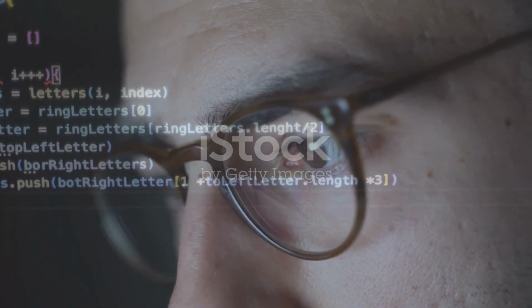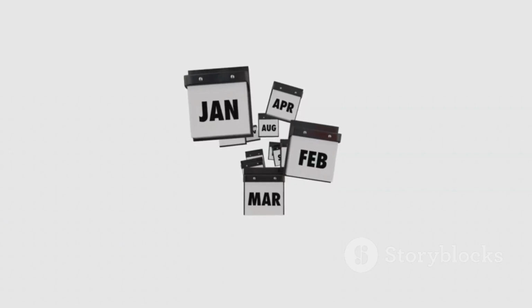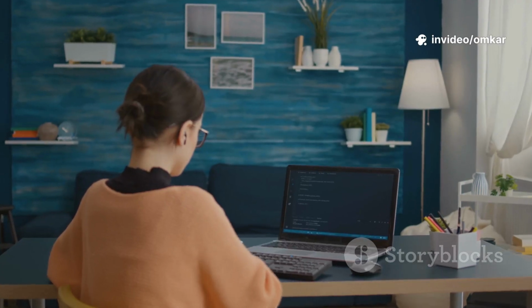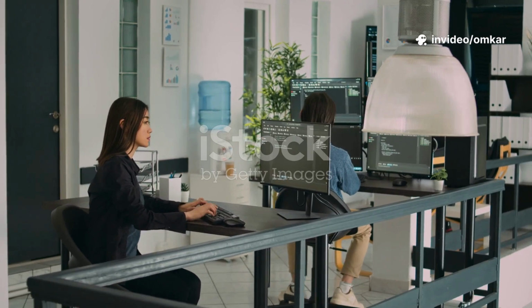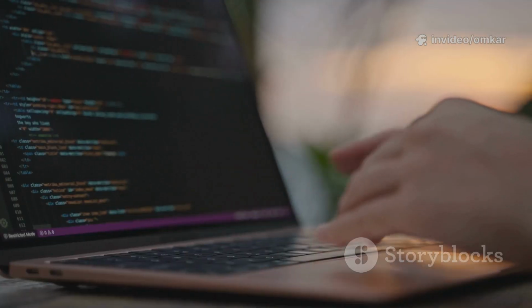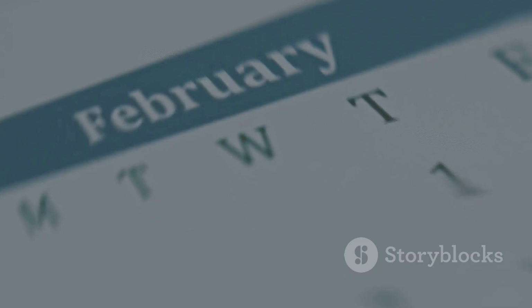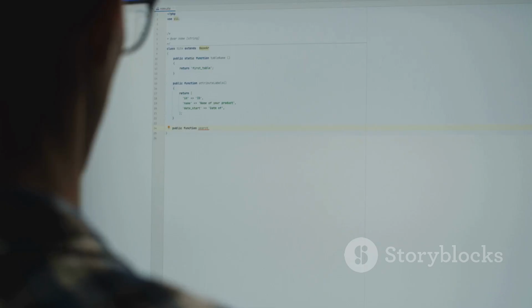A structured plan makes learning manageable. Here's a simple roadmap for your first 6 months. Months 1 and 2, master the fundamentals: Python basics and SQL queries. Use FreeCodeCamp or Kaggle's micro courses. Spend 70% of your time on Python, 30% on SQL. By month 2, you should write simple scripts and basic queries.